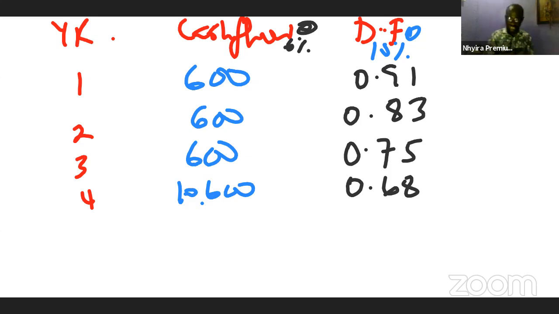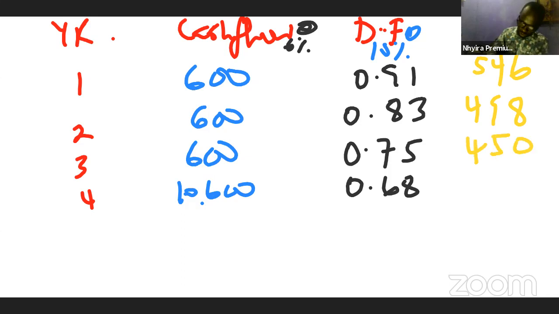So when we multiply, we're going to have 546, 498, 450, and then 7208.